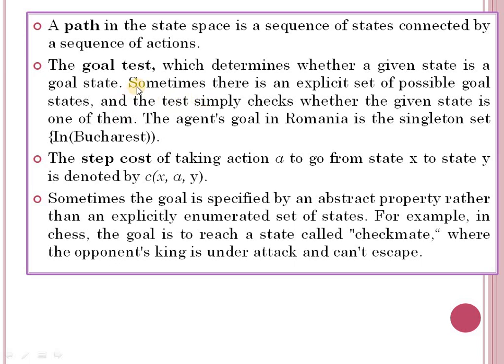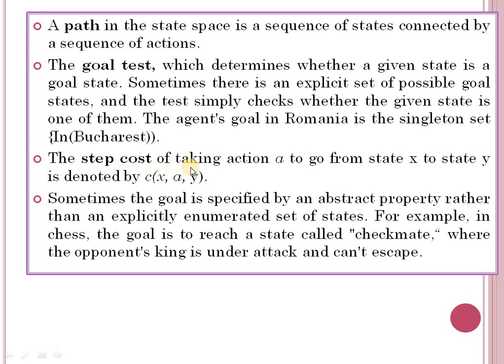Okay. If a number of ways are there, or more than 2 ways are there, we can test simply whether the given state is one of them or not. The agent's goal in Romania is a singleton set: Bucharest. Means we have to reach this. And we are trying different paths.